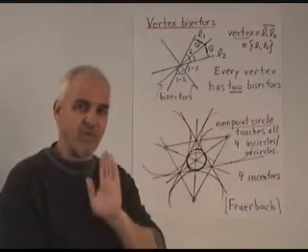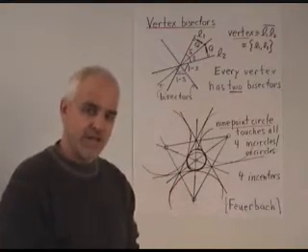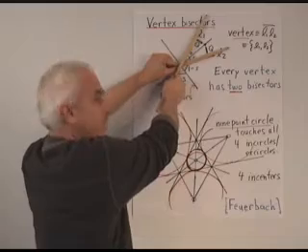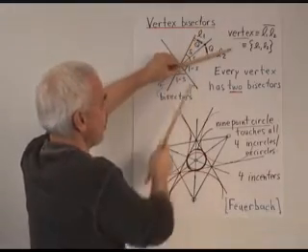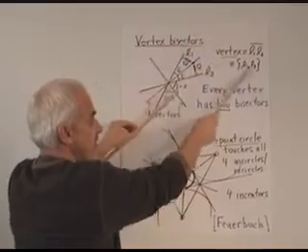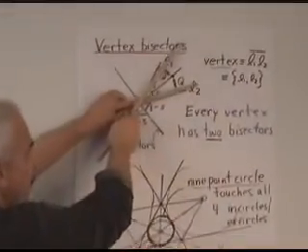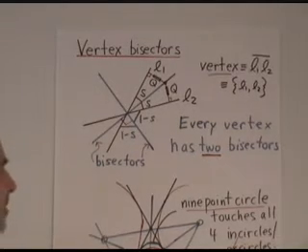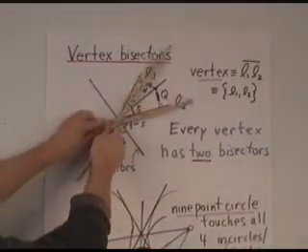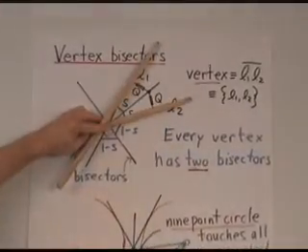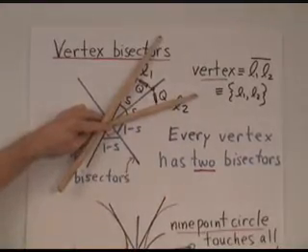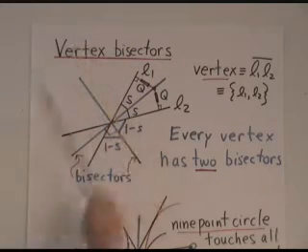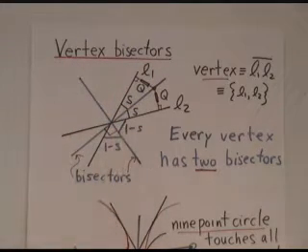All right, let's say a few words about vertex bisectors. A vertex, by definition, is a pair of lines, a pair of intersecting lines, like that. So if this is the line L1, and this is the line L2, then this configuration, the set of L1, L2, is called a vertex. Now, a vertex like that has a bisector. In fact, it has 2 bisectors. What is a bisector? It's another line, in this case one of the blue ones, that makes equal spreads with both of the given lines. So that is one vertex bisector, and that's another vertex bisector, and they are necessarily perpendicular.